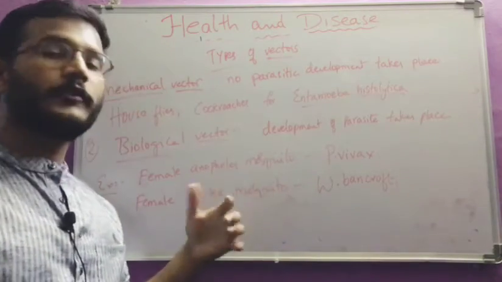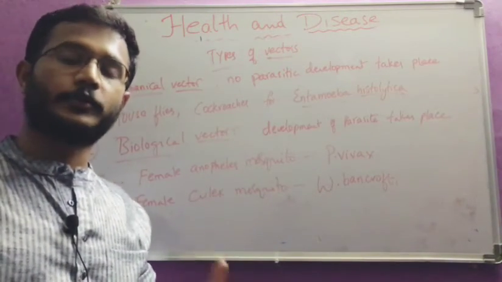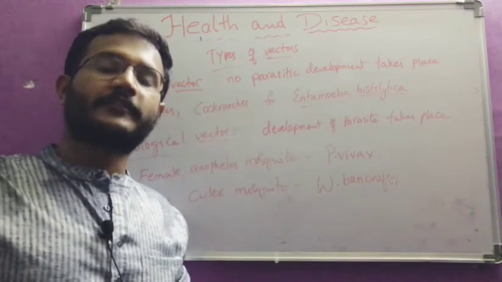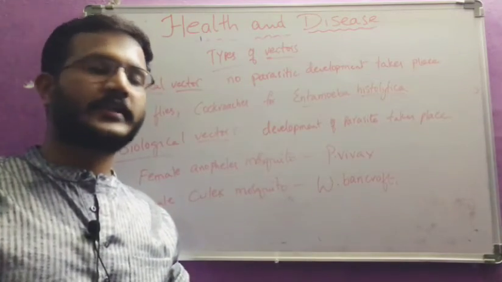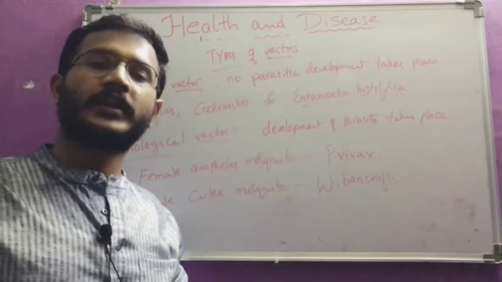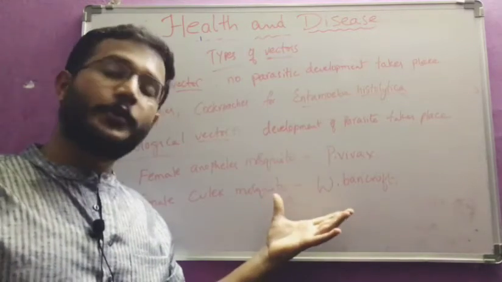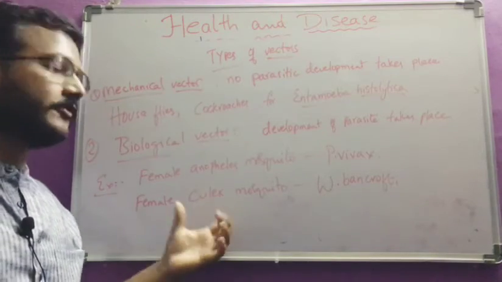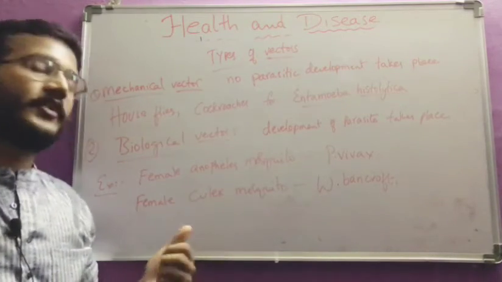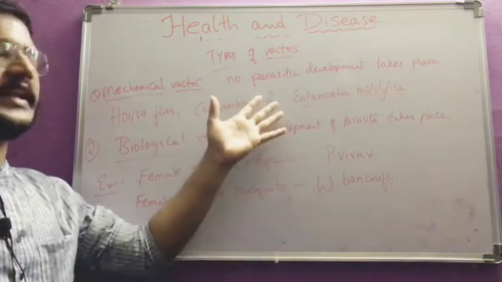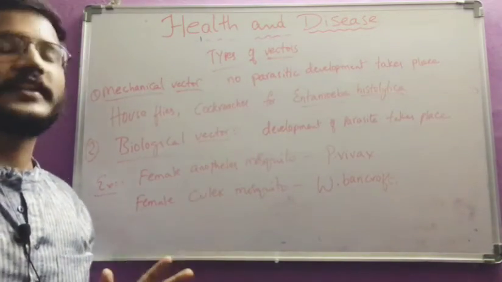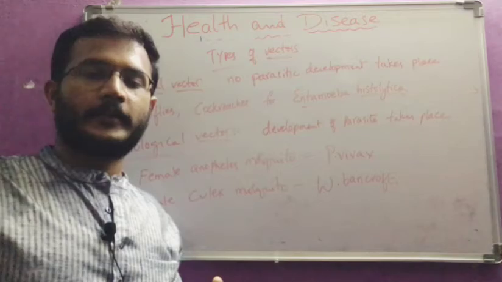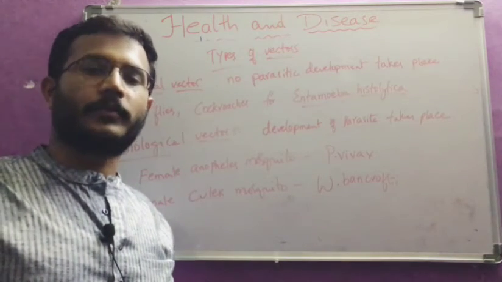For example, a mosquito will bite a person and suck the blood, and through that blood different stages of Plasmodium vivax parasite will enter into the mosquito. And if the mosquito bites another, healthy person, the same parasite will enter into the healthy person. During that transfer, some development takes place inside the mosquitoes, like in the case of female Culex mosquito and female Anopheles mosquito also. But in a mechanical vector, only transfer, no development of parasite. So these are the different types of parasites, hosts, and vectors. These are very important, and we have to know about that.